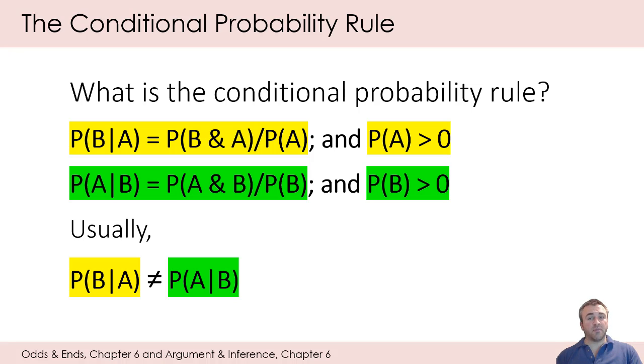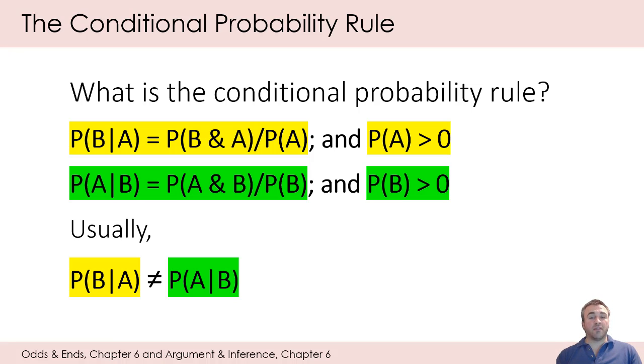Most active astronauts are men, but not all men are astronauts. In fact, the vast majority of men are not astronauts. So the probability that someone is a man, given that they are an astronaut, is really, really high. But the reverse is not true. The probability that someone is an astronaut, given that they are a man, is really, really low.